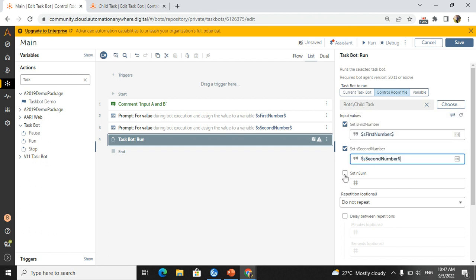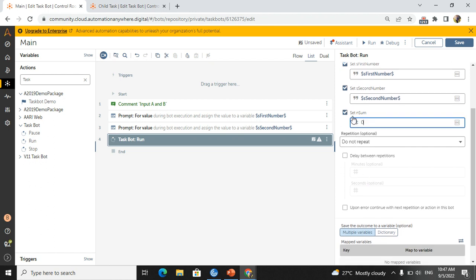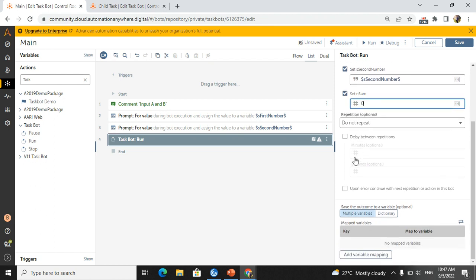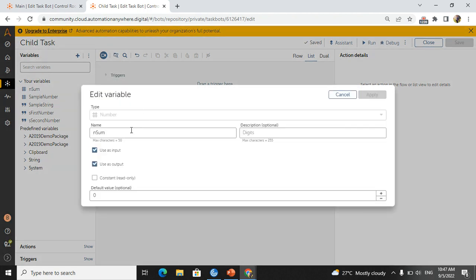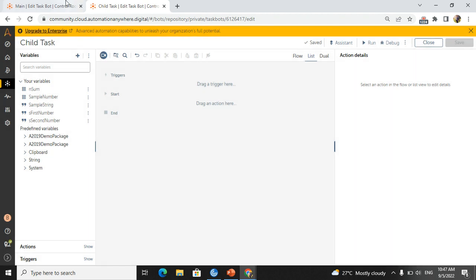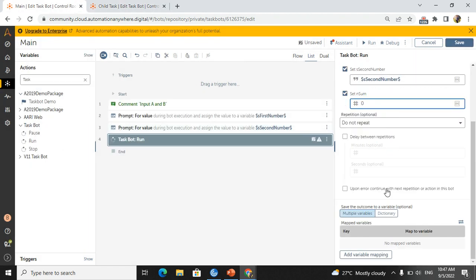I am not taking a sum. If you want to take the sum, you can take it as zero, because zero is a constant, so no issue. Otherwise you can make this sum as edit value and output only, that is also fine. But here I'm taking zero.